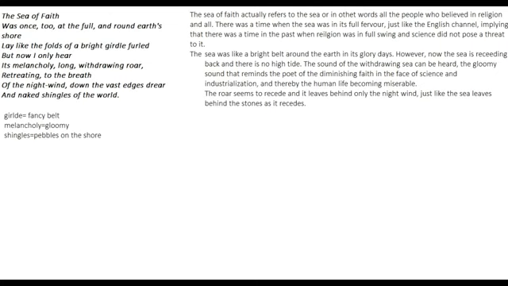The roar seems to recede and it leaves behind only the night wind, just like the sea leaves behind the stones as it recedes. Okay, so it only leaves behind darkness, ignorance and nakedness. So this is what is implied in the poem, that as we are losing faith, we are only becoming naked, we are only becoming ignorant, and we are only living in a world of darkness. Okay, so I hope everything is making sense to you. You'll be able to write it well in your answers if you understood it well.